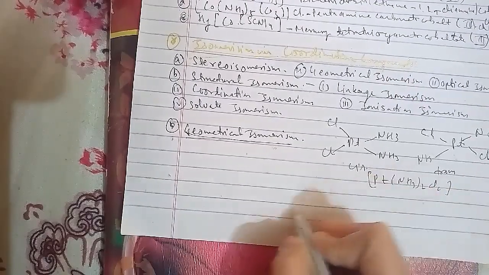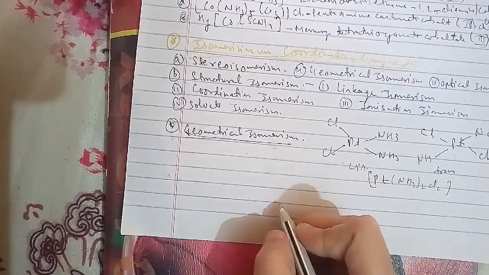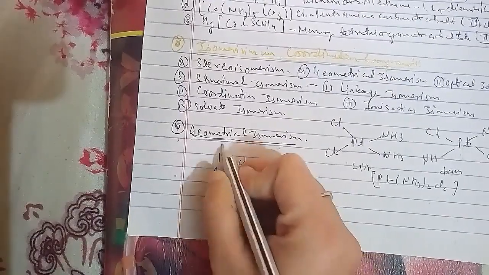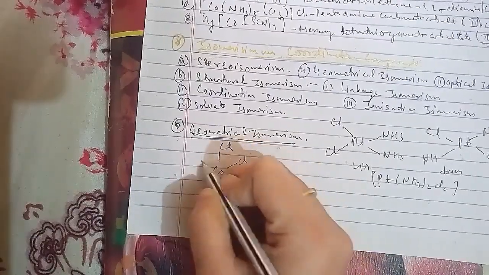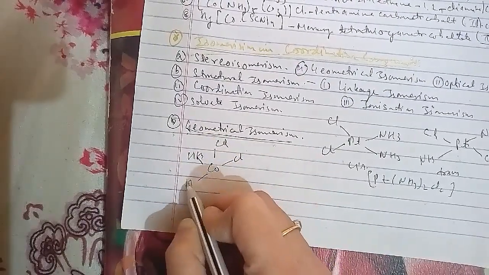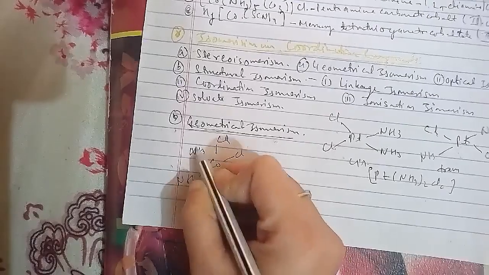Then we have Co with NH3, NH3, NH3, NH3, Cl, Cl. This is trans.